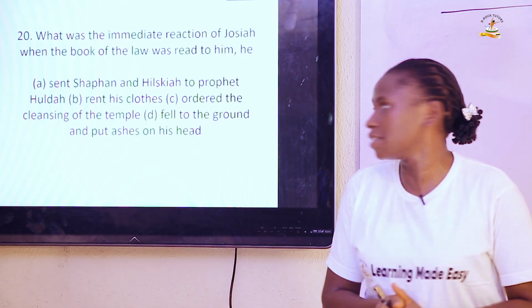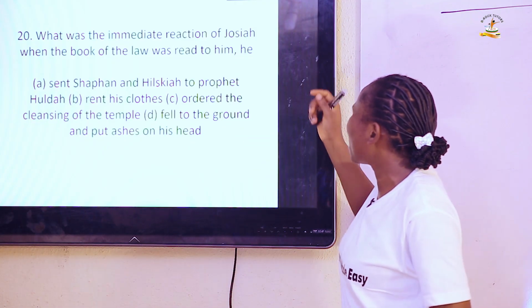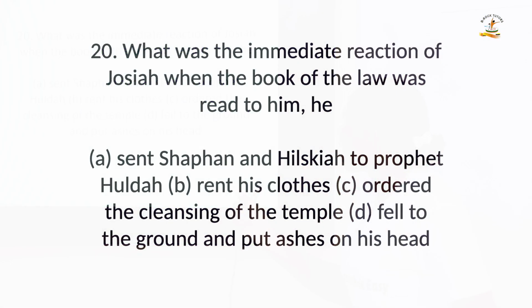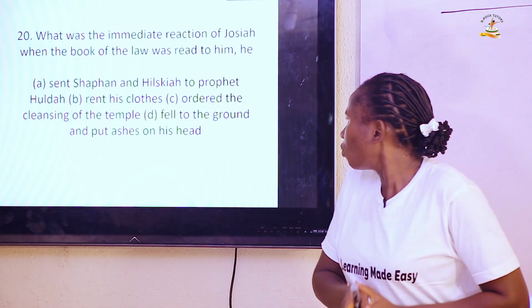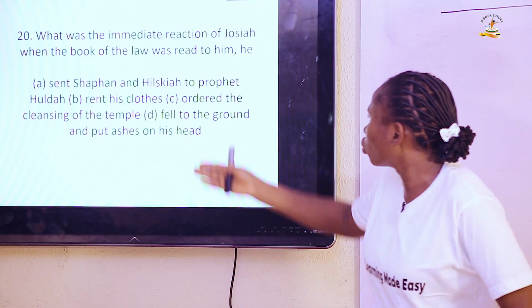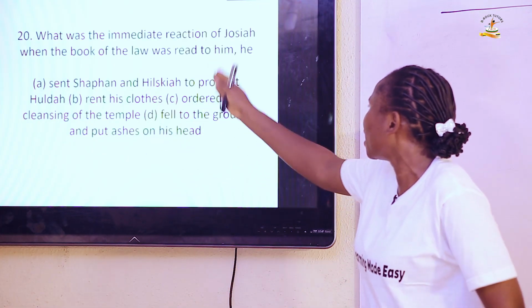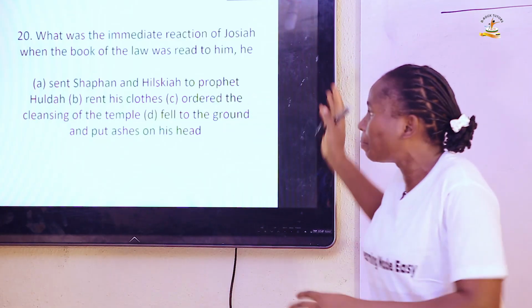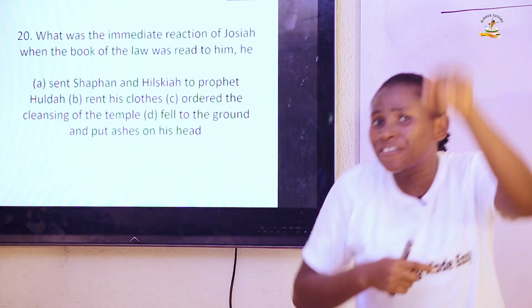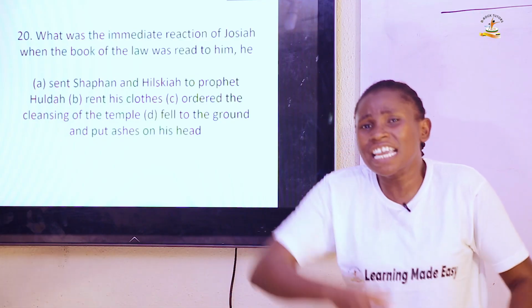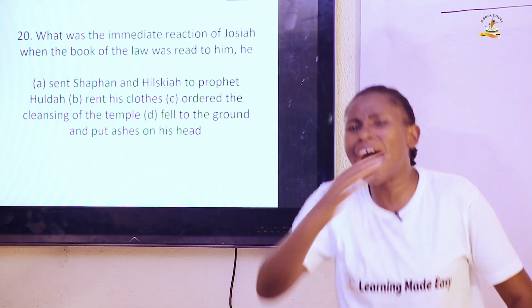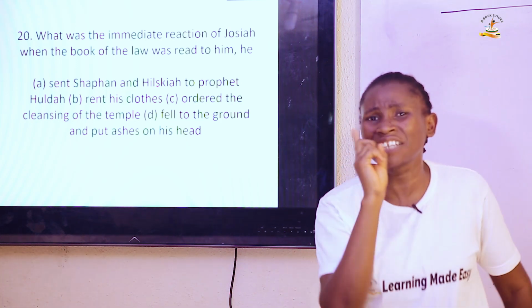Question 20. What was the immediate reaction of Josiah when the book of the law was read to him? If you look at it, it says he sent Shaphan and Micaiah to the prophets. At first, he rent his clothes, he tore his garment, because he discovered that they were far behind what God had said.